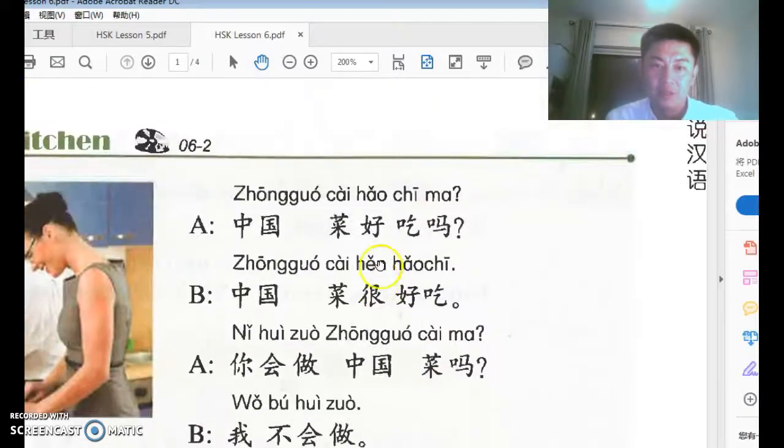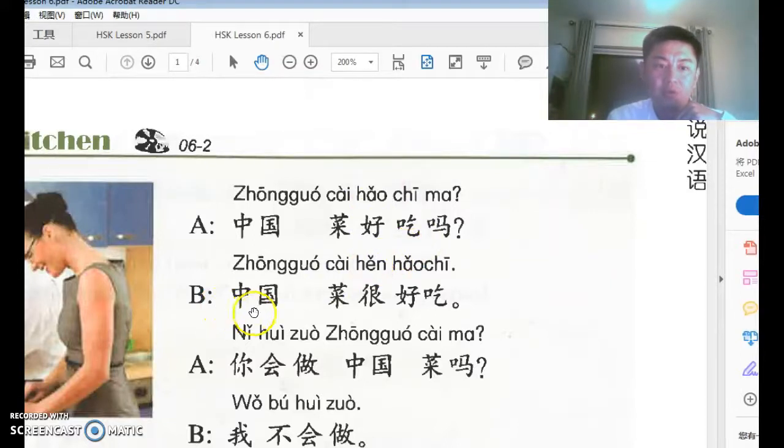Dish or cuisine. 好吃吗? Good eating. This is a new word. Good eating, or good eat, means delicious. So in this sentence, is Chinese food delicious? The word 是 is omitted because 好吃 is an adjective. And we learned when A is B and B is an adjective, the 是 is gone. So is Chinese food delicious?